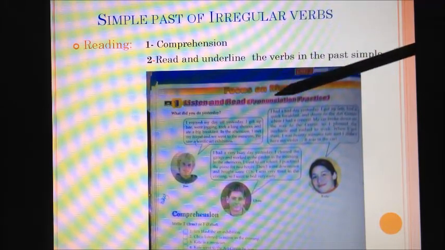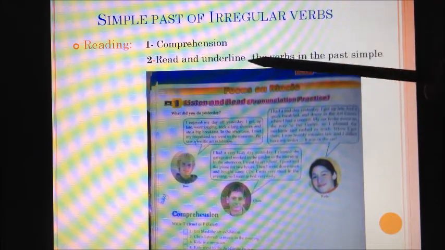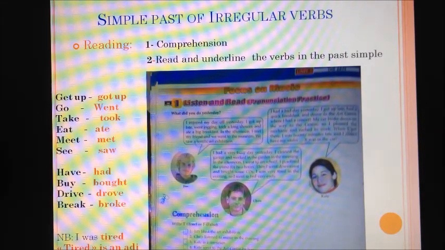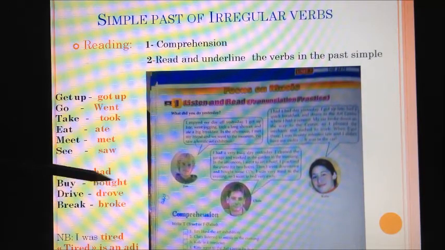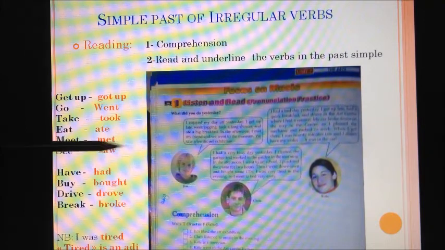Next question I want you to do is read these three extracts and underline the verbs in simple past. Okay, good. So here you are. Look carefully at the verbs we have in these three extracts. Get up, got up, go, went, take, took, eat, meet, met, see, saw, have, had, buy, bought, drive, drove, break, broke. Notice that tired, it is mentioned in this text, but it's in these extracts, it's not a verb.